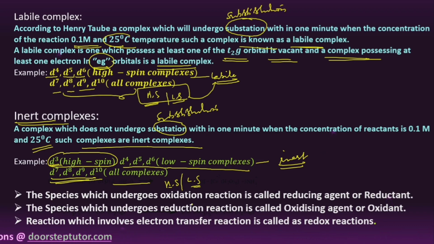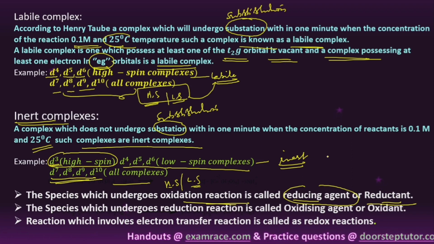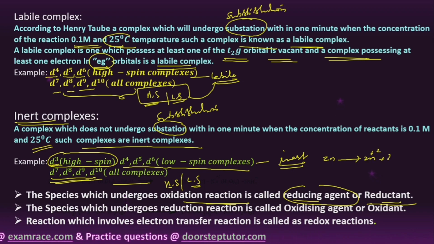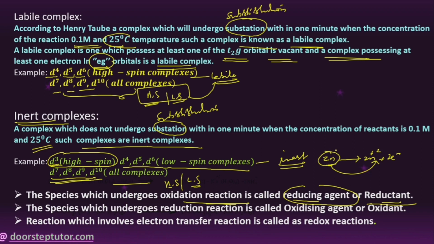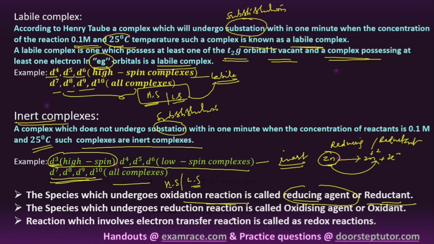So what is a reductant and what is an oxidant? The species which undergoes an oxidation reaction acts as a reducing agent, or we can call it a reductant. For example, here you can see zinc undergoing oxidation, so it liberates 2 electrons. Zinc is oxidized, so we can call zinc a reducing agent, which acts as a reductant. Right, here you can see the species which undergoes a reduction reaction.